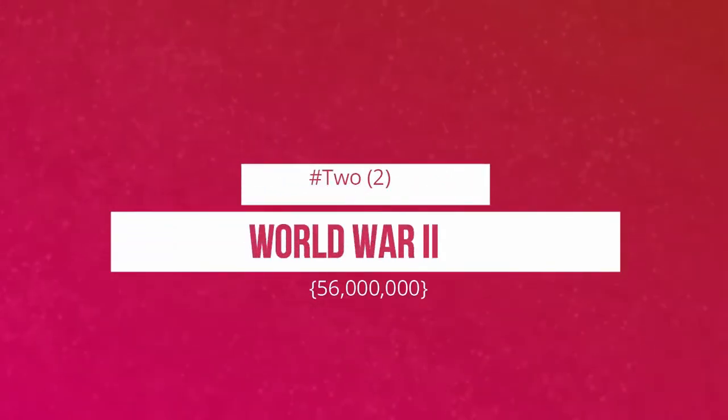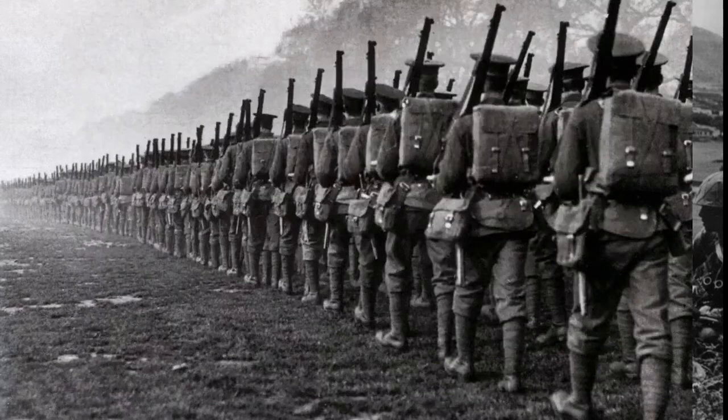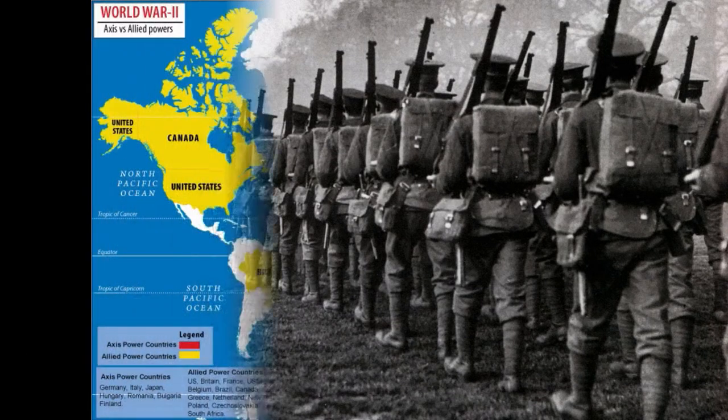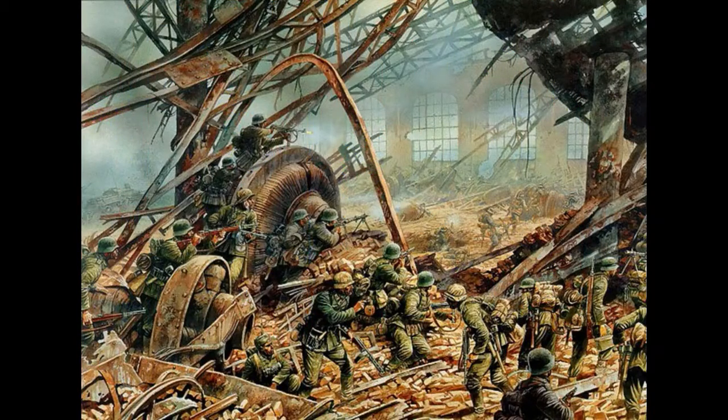World War II. World War II was a global war that lasted between the period of 1939 to 1945, although the conflict started earlier. The vast majority of the world's countries, including all of the great powers, eventually formed two opposing military alliances, the Allies and the Axis. It was the most global war in history. It directly involved more than 100 million people from over 30 countries.